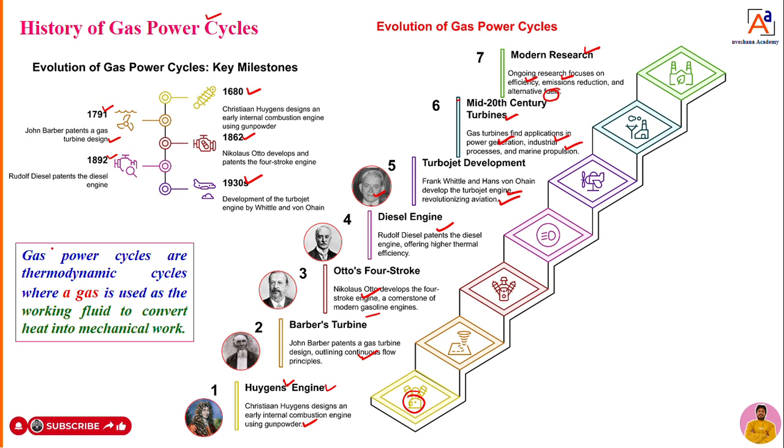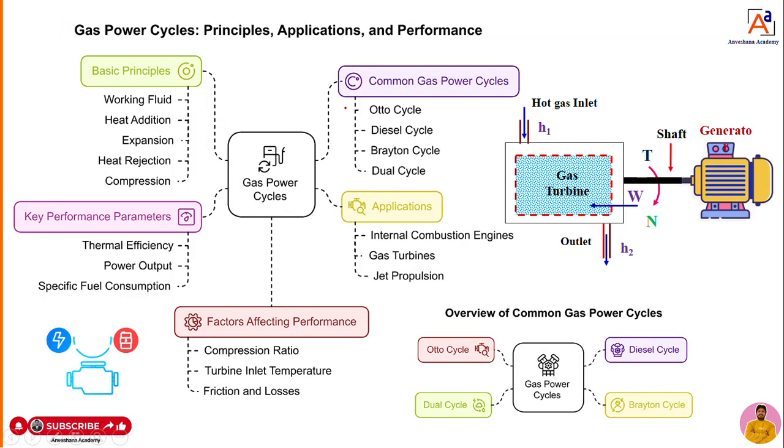So what is a gas power cycle? Gas power cycles are thermodynamic cycles where a gas is used as the working fluid to convert heat into mechanical work. Now here we can see what these gas power cycles are. We will try to understand the background of gas power cycles in simple terms. Gas power cycles, principal application in different areas, that we will see here. Now we have understood what gas power cycles are.